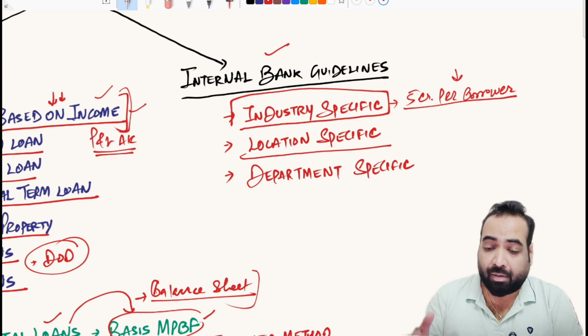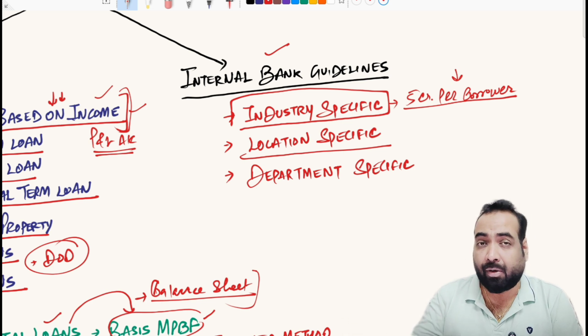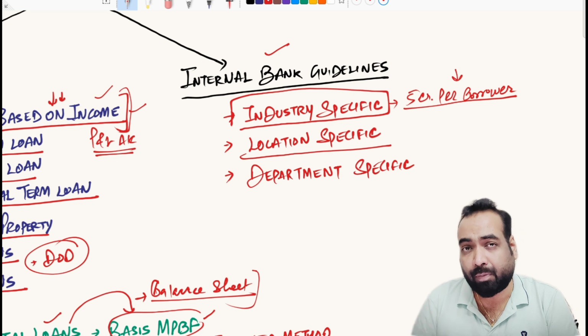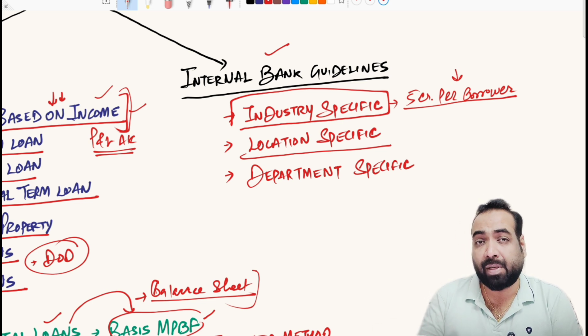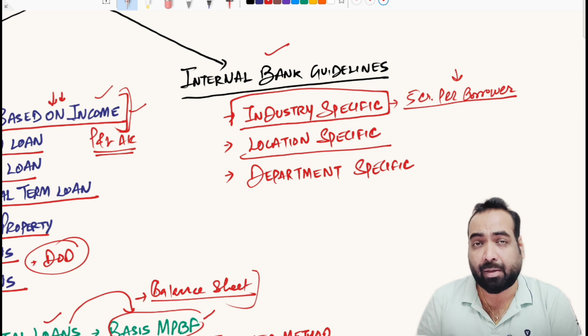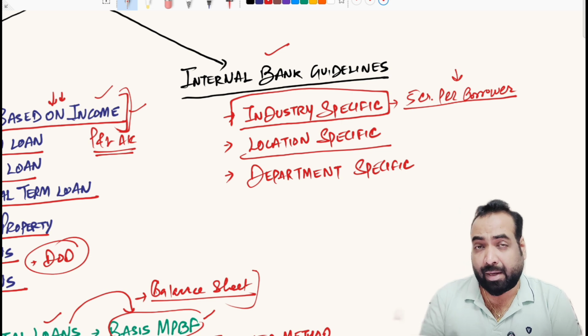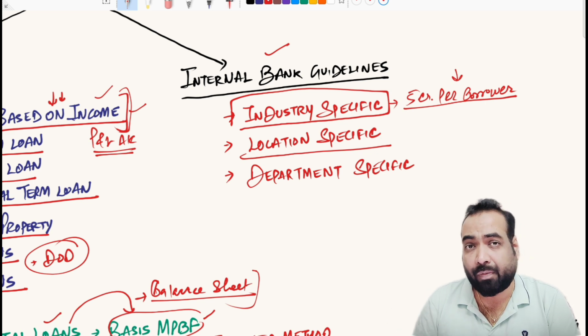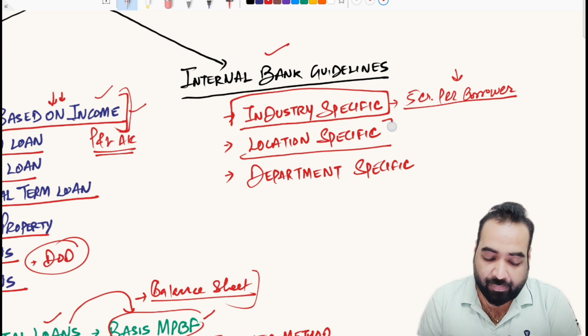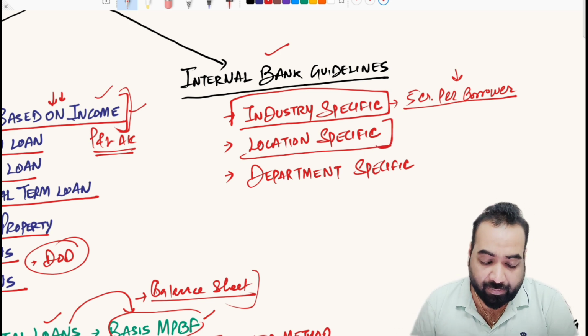Bank may say that in this specific location we will not give more than 50 lakh rupees loan to one single borrower. These location specific norms can be based on the bank's portfolio analysis as well. Bank may analyze its portfolio and say that in this particular location we have the highest delinquencies, so we will not give more than 50 lakh rupees loan per borrower in this location. So location specific internal bank guidelines can be there as well.